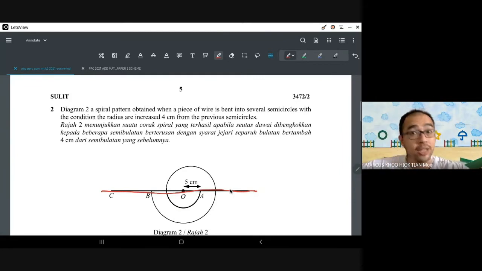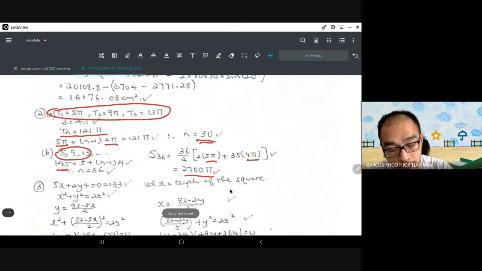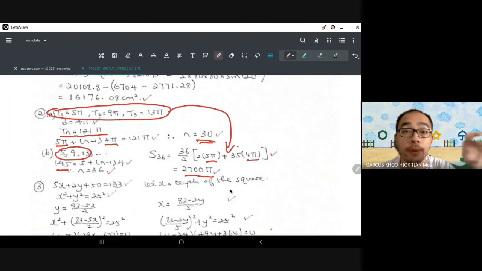It's just a line over there. Okay, it is not the piece of wire, right, then the line is also included in the piece of wire. It's not that. The wire is only bent into semicircles. So the semicircle is the wire itself. That's why in this question, we use this progression to find the total amount of wire.